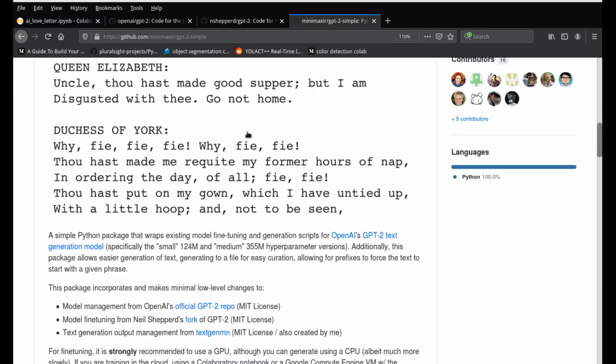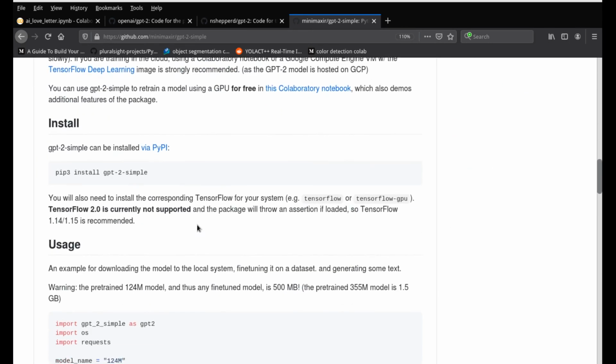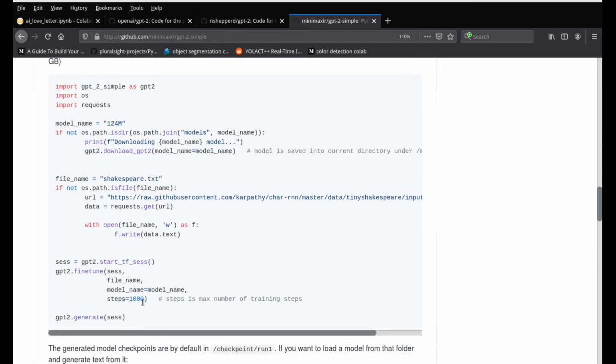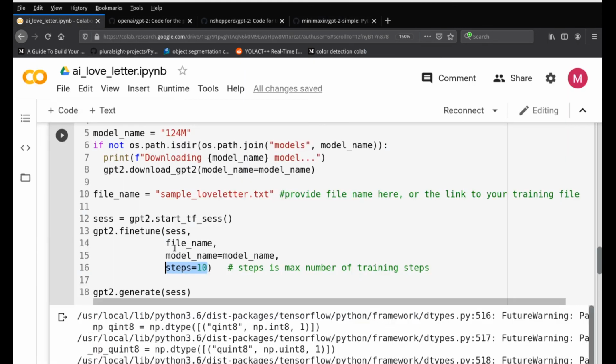In the original code, they were using the Shakespeare text, and they had trained for 1000 steps. It's right here. They had trained 1000 times, and it gave really good results with the Shakespeare text. But in my case, I felt even with 10 steps, it was doing the job very well. But if you're using a more serious file or more serious training, then you would want to increase the number of steps that you provide here. So that's the number of steps.